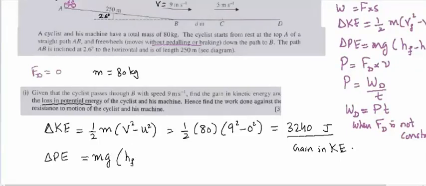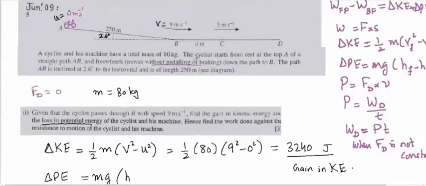Height final means that finally it is at the point B, so it is height of B minus height of the initial point, which is A. Initially the cyclist was at this height, the initial height, which is 250 sine 2.6.